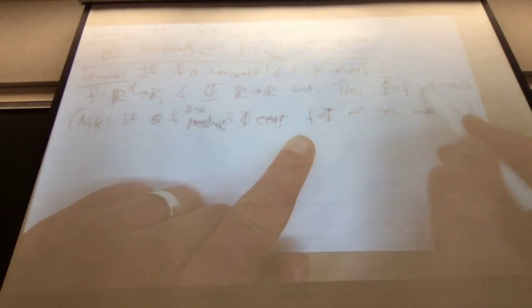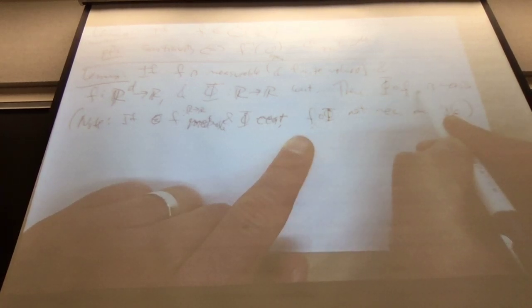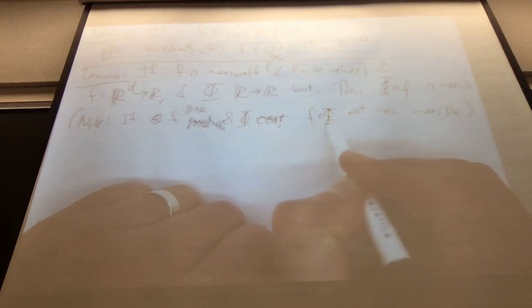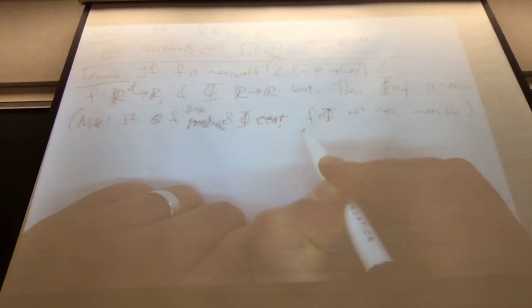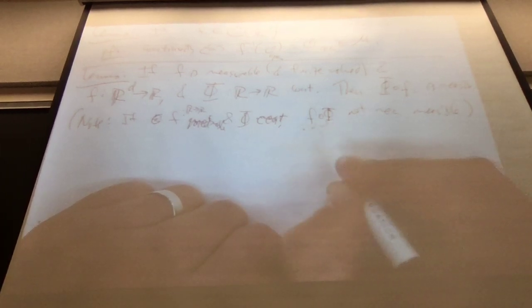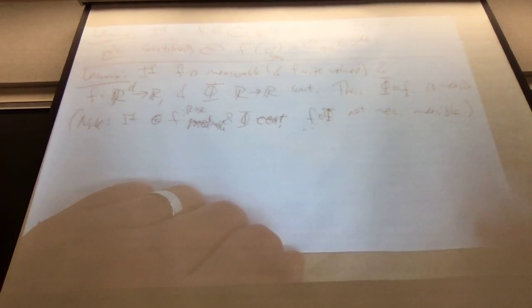You can compose a measurable function with a continuous function. Continuous functions don't screw things up against measurable functions. If you first do a continuous function, then you do a measurable function, you might get a non-measurable function. And there are Cantor set examples. You can do Cantor set constructions. That's what this exercise is: something that can go wrong on sets of measure 0.